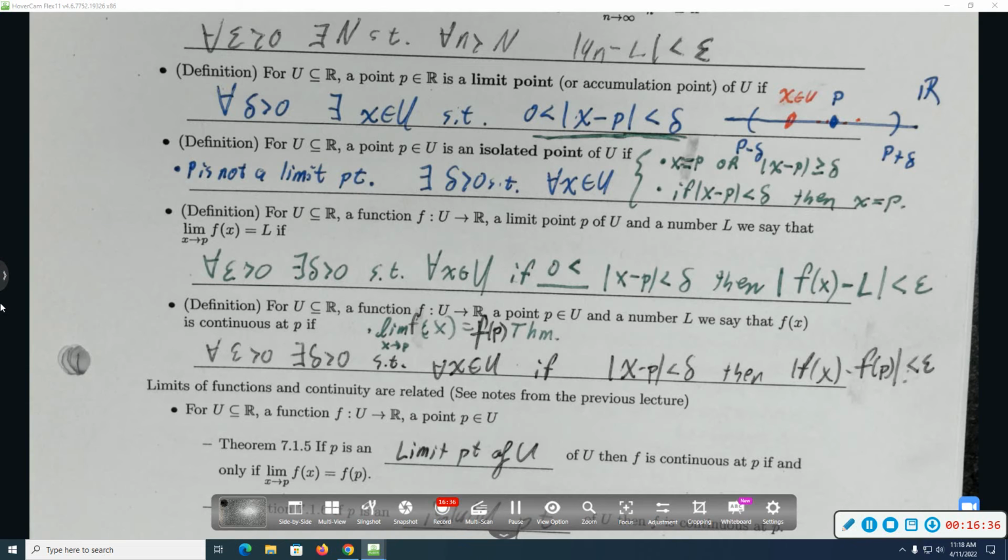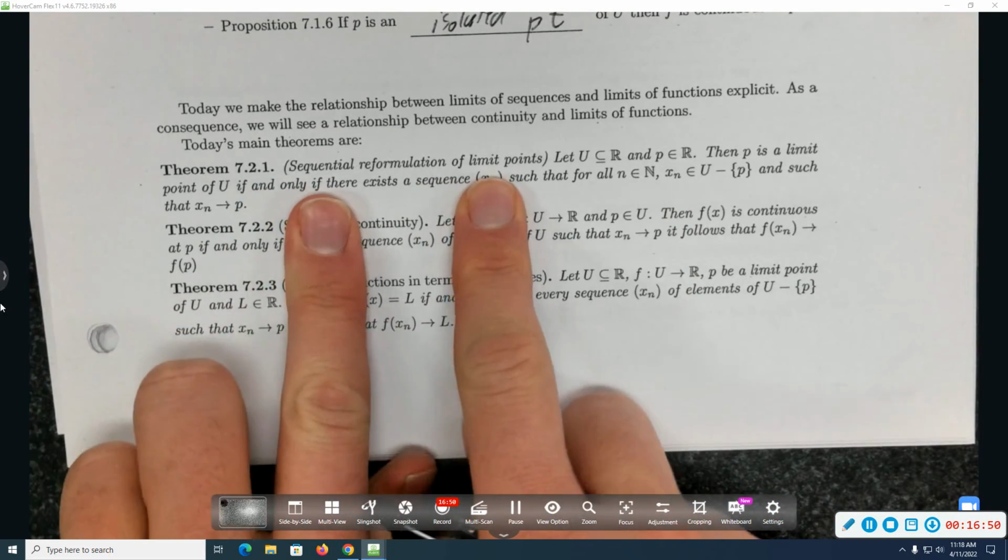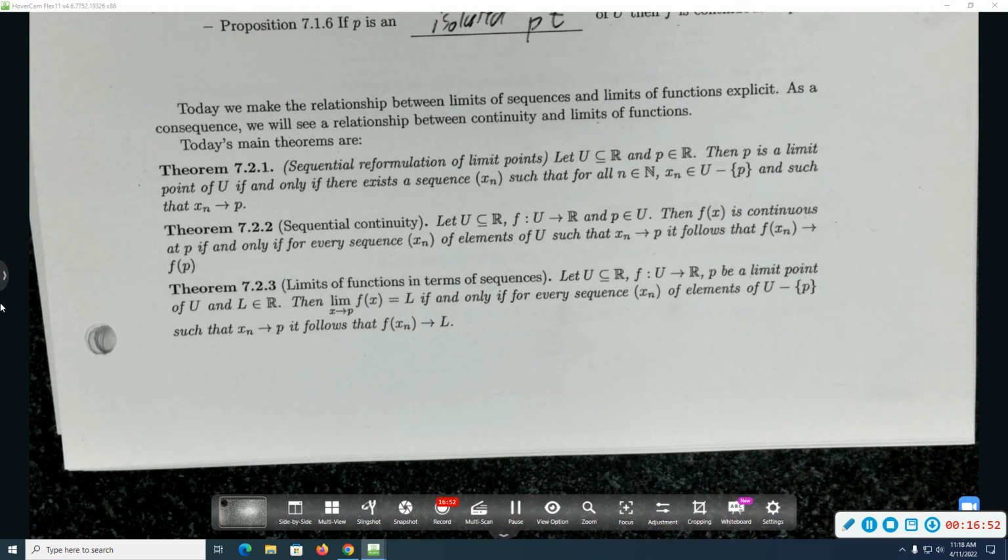Neato. So I promised you that we would translate between the setting of functions and the setting of sequences. And the following three theorems are the three theorems that let us do that. 7.2.1, the sequential reformulation of what it means to be a limit point. So here's a different definition of what it means to be a limit point.